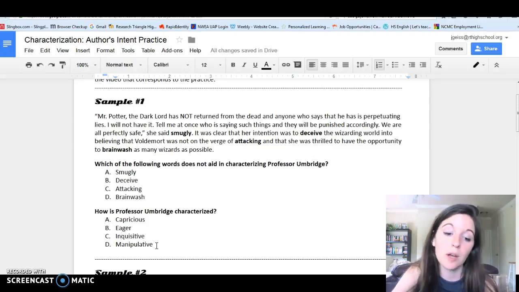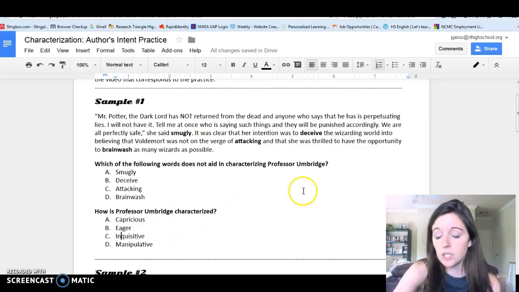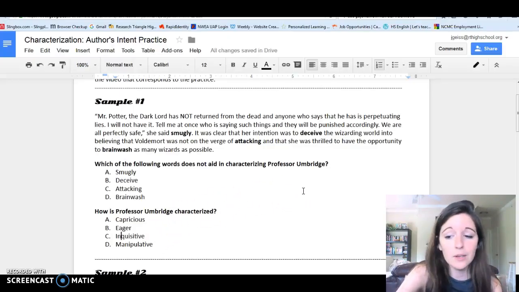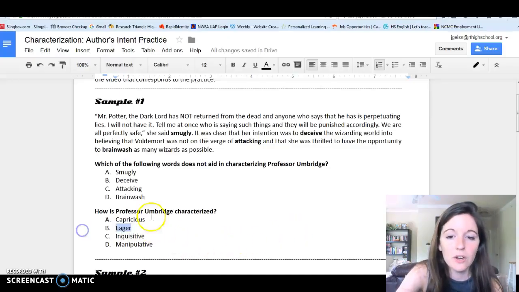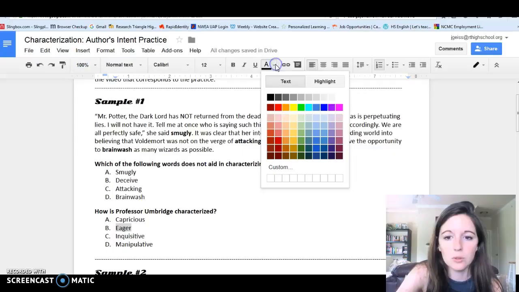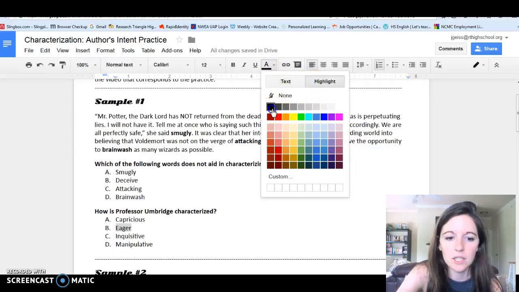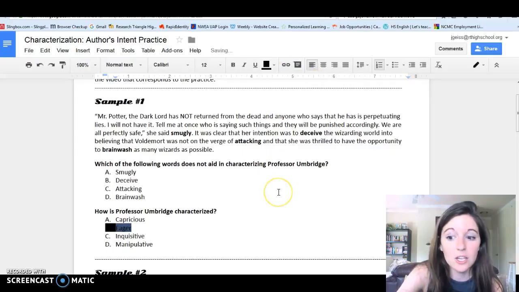A problem you might run into with these characterization problems is that you don't actually know the meaning of all the words, which is very possible. I don't know anybody who knows all the words in the world, so you might encounter a couple you don't know. If that's the case, you need to do process of elimination. You'd very likely be able to eliminate eager. She's not eager, she's not really excited to do something.